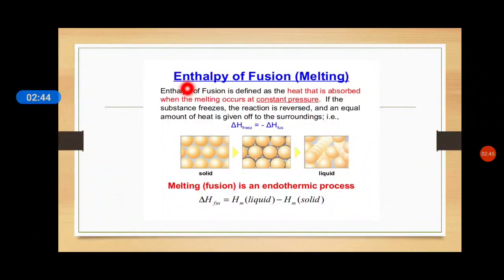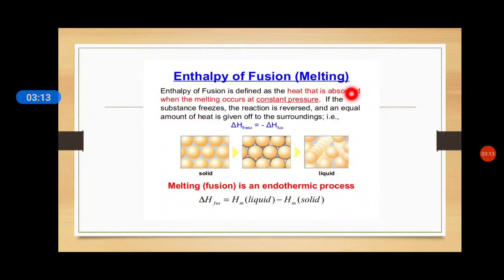The first term I am going to begin with is enthalpy of fusion. Fusion is nothing but melting. As you know, solid is changing into liquid state, so this is melting or fusion. To understand enthalpy of fusion, student, as you know, enthalpy stands for heat. It may be absorbed or it may be released.